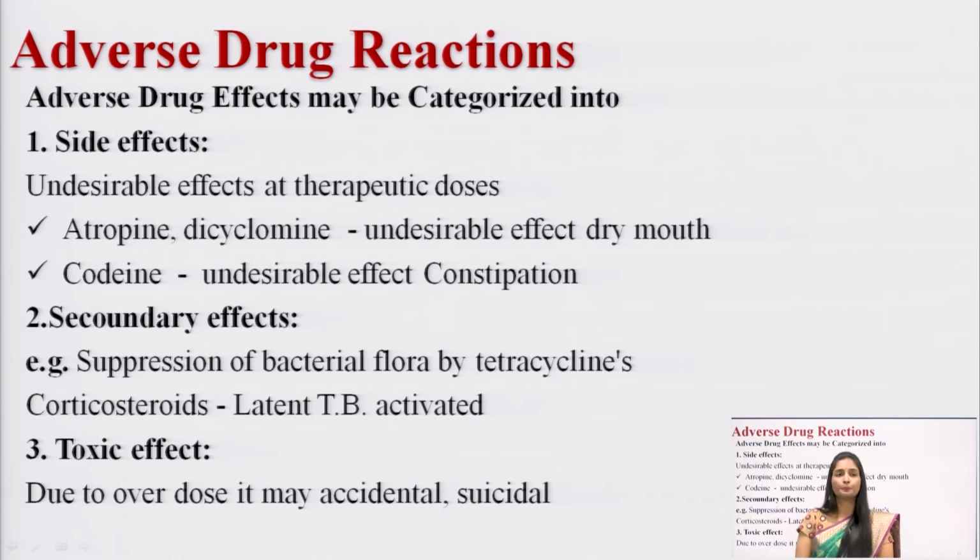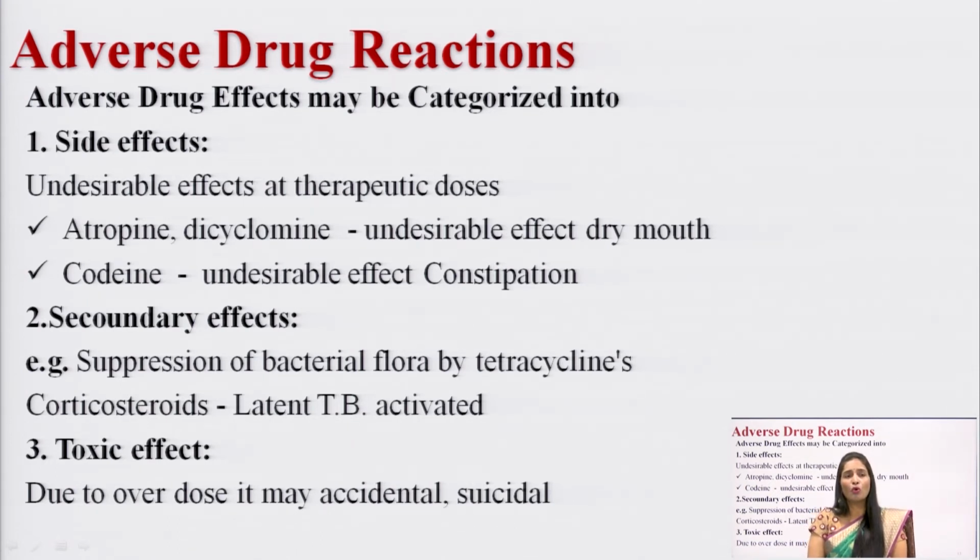Next, adverse drug reactions are categorized, and the first one is side effects. If I am taking the drug atropine, the side effect you can see is dryness of the mouth.